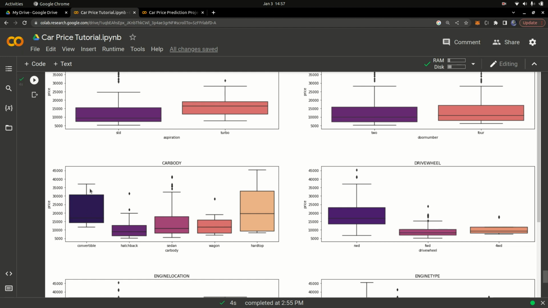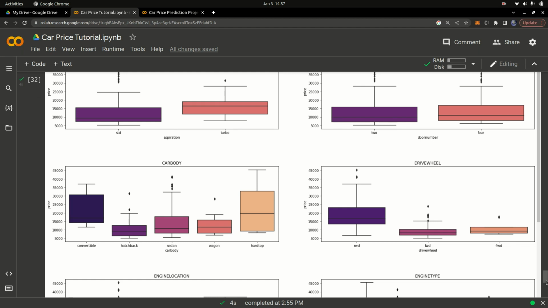And you can also check the drive wheel. Not much of a difference, but yeah, there's a difference. The rear wheel drives are more expensive. Sports cars are mostly rear wheel drives, like Lamborghinis and that stuff. The engine is located at the back, right? I don't know, I'm not a car person, so I can't really say. Let me know in the comment section what you guys think.